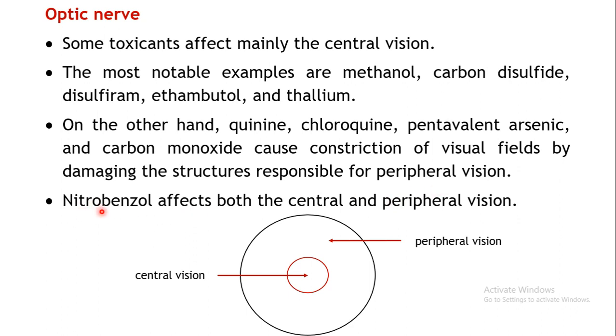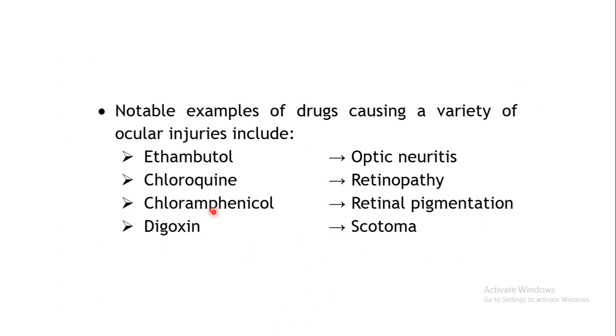Then nitrobenzol can affect both the central vision as well as the peripheral vision. So these are some of the notable examples. Ethambutol causes optic neuritis, chloroquine causes retinopathy, chloramphenicol causes retinal pigmentation, and digoxin causes scotoma, that is contraction of the visual field.